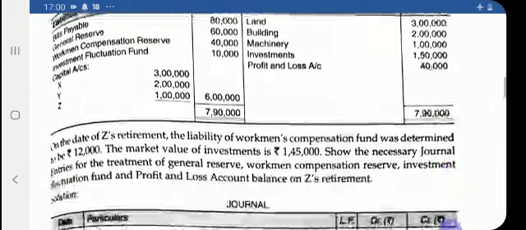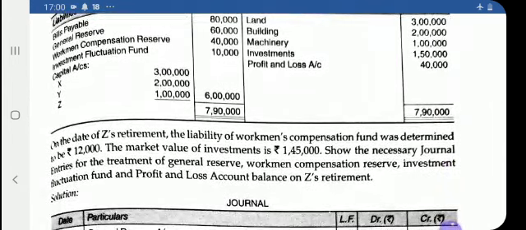Now see the adjustment. On the date of Z's retirement, the liability of workman compensation was determined to be rupees 12,000. See here, on the liability side, the reserve is 40,000 and the claim for workman compensation is rupees 12,000. Means 40,000 minus 12,000. How much remains? 28,000. That amount will be transferred to all the partners in their old ratio.